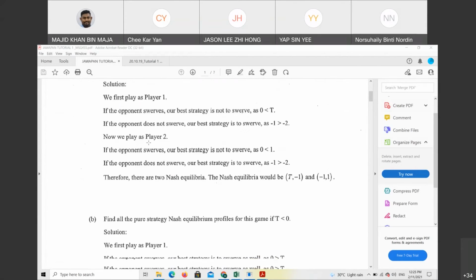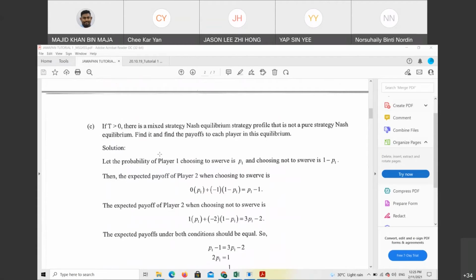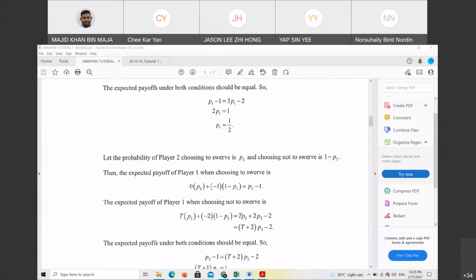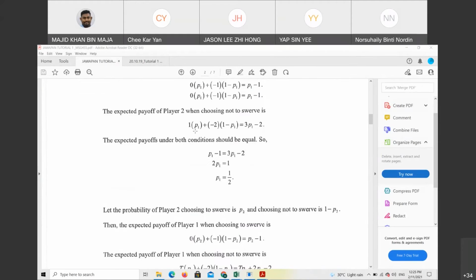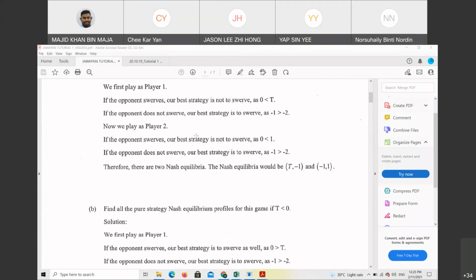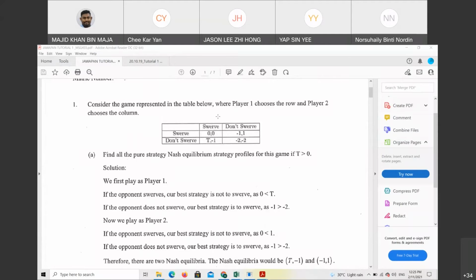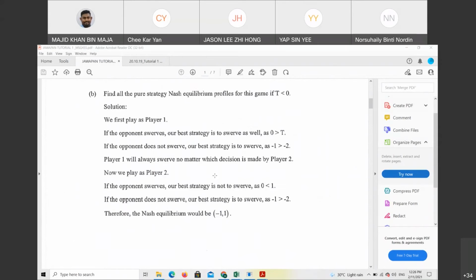Okay. Next, we need to do the same thing when we look at the expected payoff of player 1. Now, let player 2 choose to swerve. In this case, I put this one as P2 and 1 minus P2. Actually, it's up to you, whatever you want to use. If player 2 chooses to swerve, our P2 will be between 0 and T.